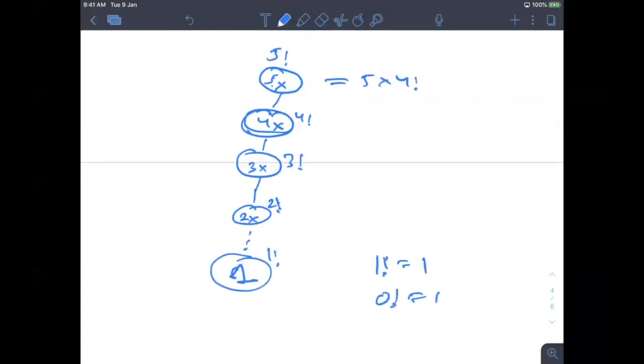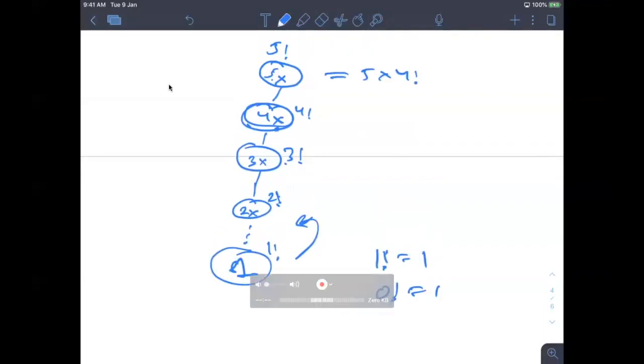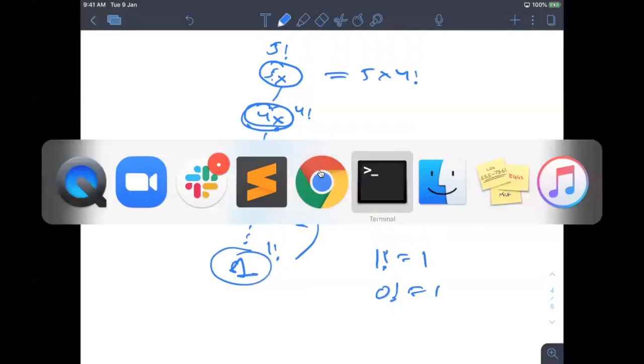So let's say you have to calculate 5 factorial. 5 into 4 factorial will call this, then this, and this, and return. We'll see it by code. Just imagine that you have made some tree. Now it seems very simple, but let's talk about the code.